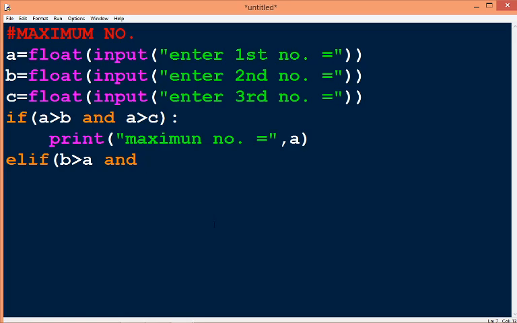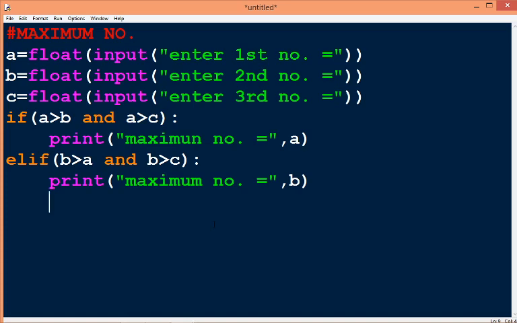And if B greater than A and B greater than C, then it will print maximum number equal to B.